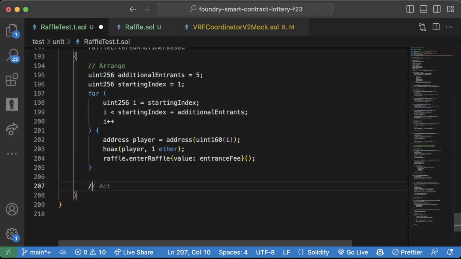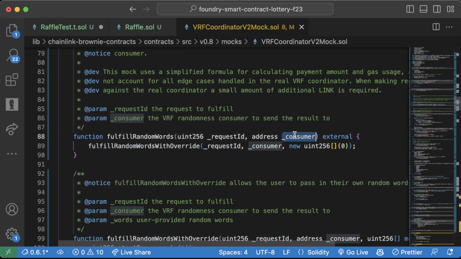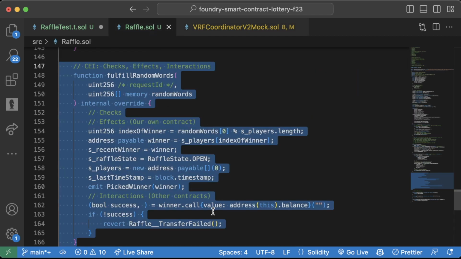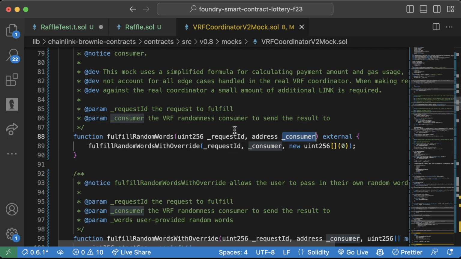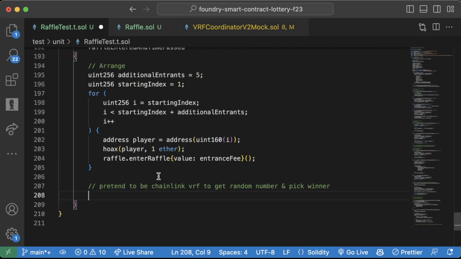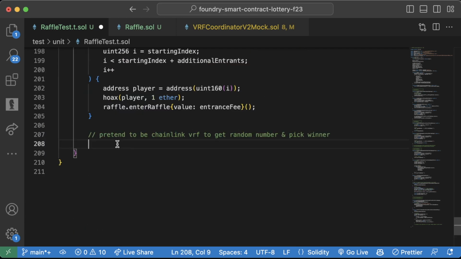Now what do we need to do? We need to pretend to be Chainlink VRF to get the random number, and then of course pick the winner. So we're going to call fulfill random words, pretending to be the Chainlink node here, which takes the request ID and the consumer. So the consumer obviously is going to be the raffle contract. And we just learned how to get the request ID from an event in one of our last tests. We can do it up here. So I'm actually just going to copy this, paste it down here.